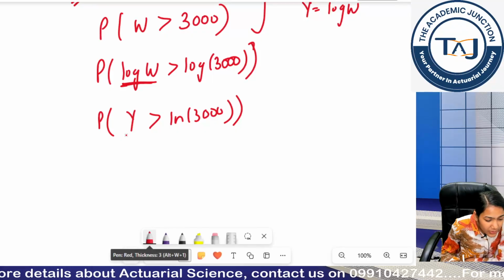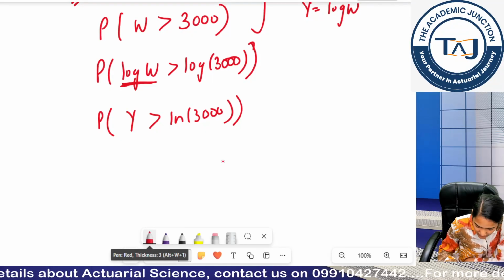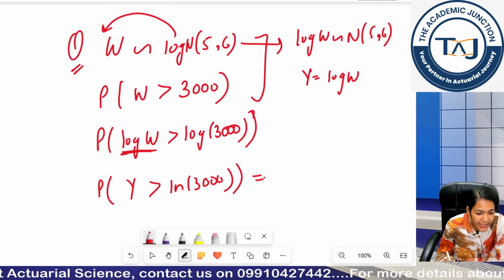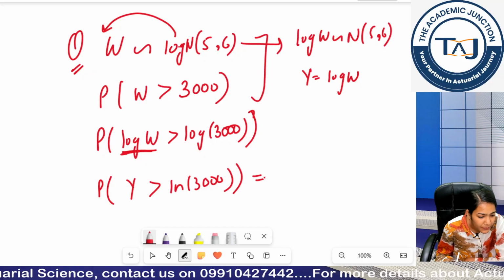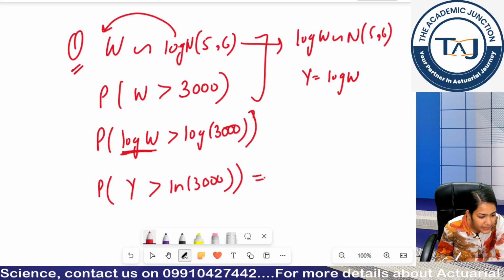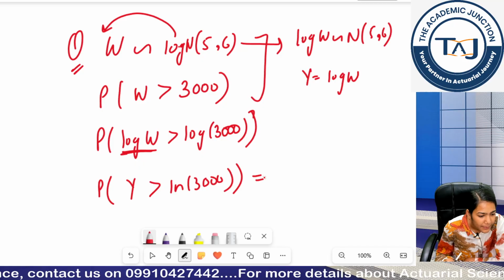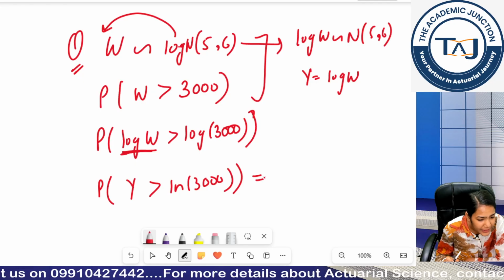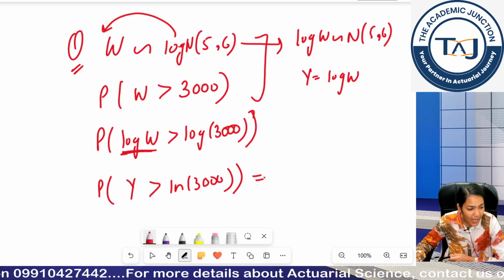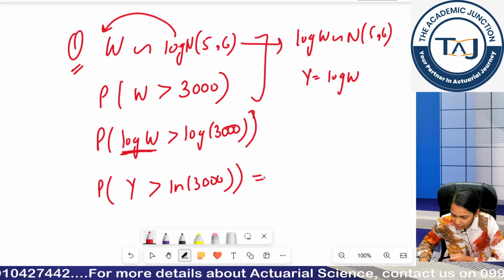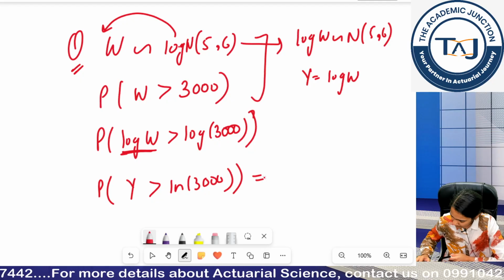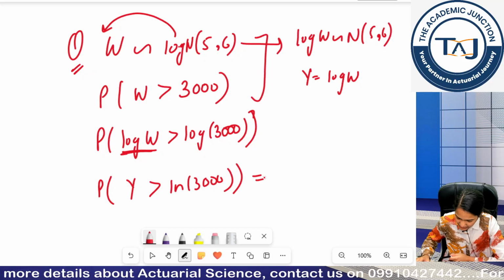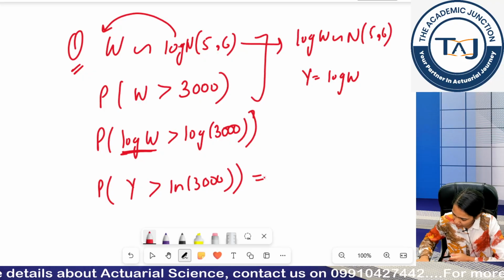Now I need to convert it into standard normal. So for standardization, what was the process I told you guys? I need to subtract my mean and divide it by the square root of variance. So use your calculator: ln of 3000 minus 5 divided by square root of 6.